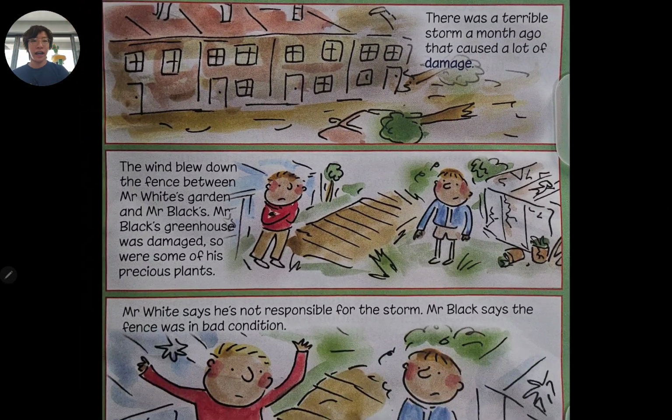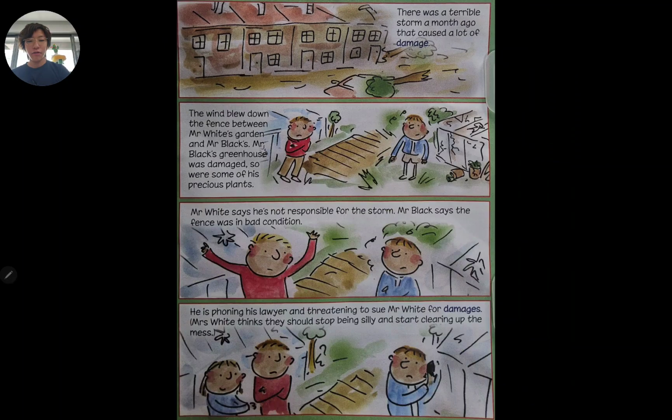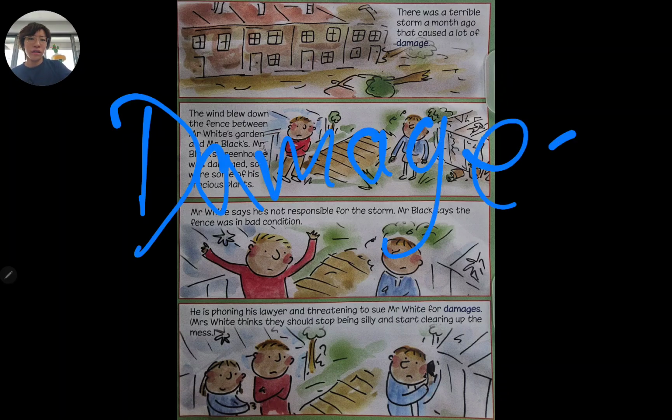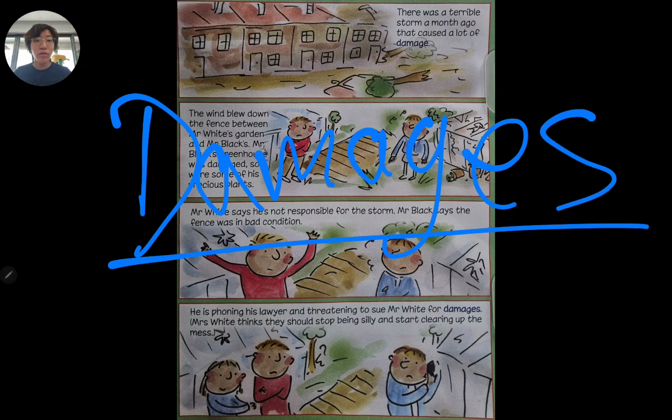All right, next up we have the words damage and damages. Now, here we go. First of all, damage without the S basically means the result of an accident or an attack of some kind, whereas damages with the S basically means the money that you pay to fix those damages.